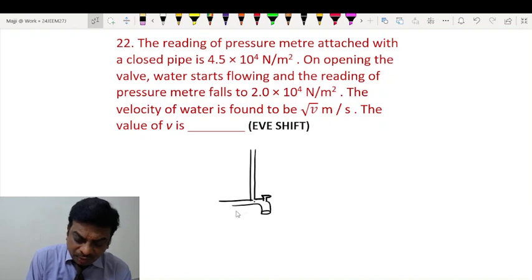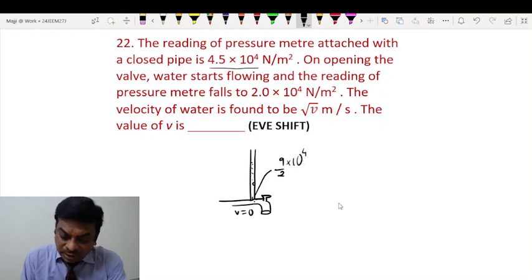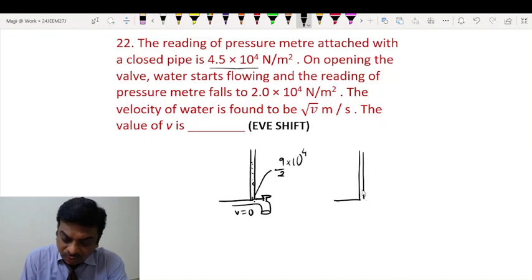When the tap is not on, the water is not moving. In that case, the pressure here seems to be 9 by 2 into 10 to the power 4 Pascal. Now, in the same situation, when the water tap is opened, obviously the pressure will fall down.